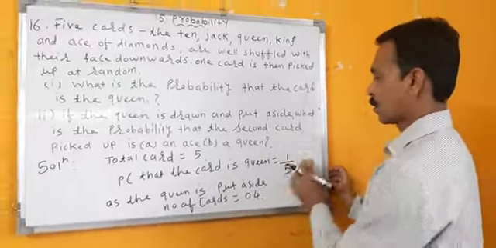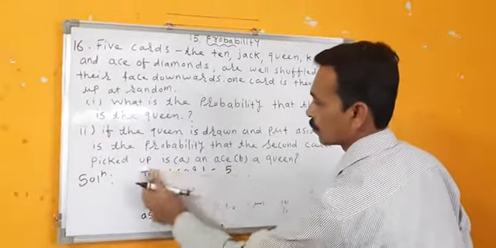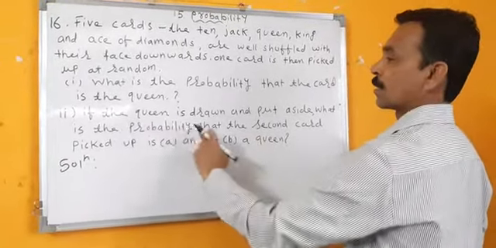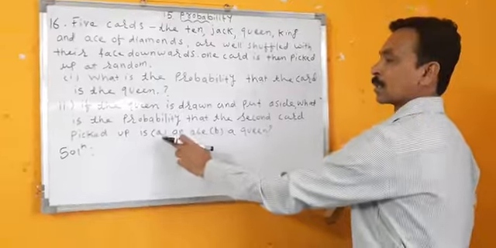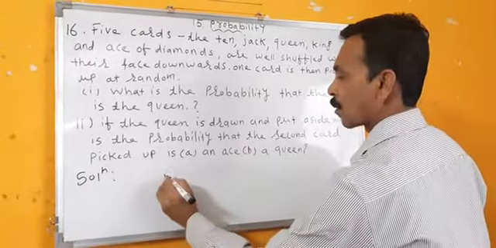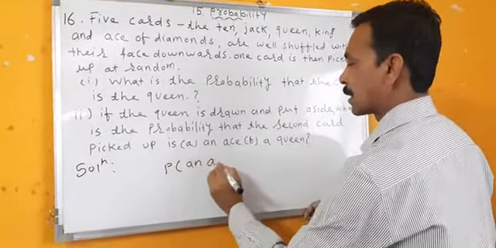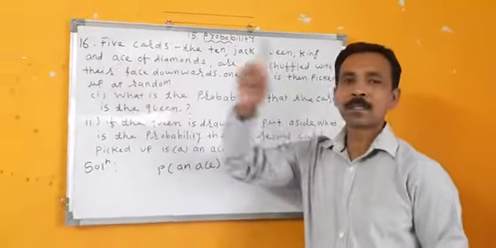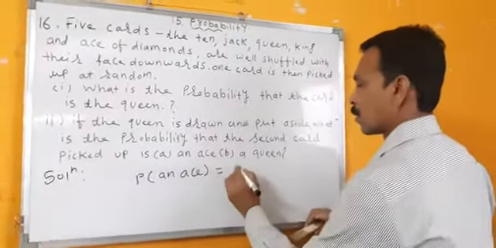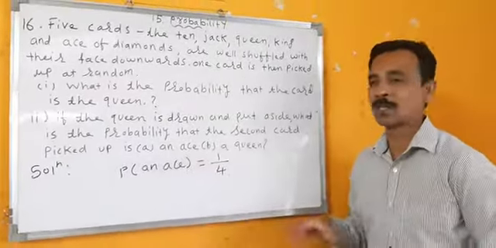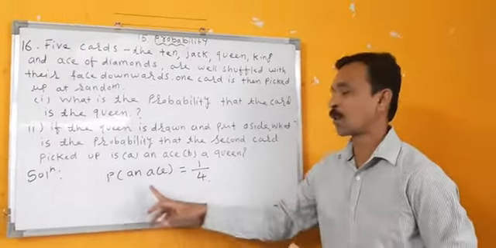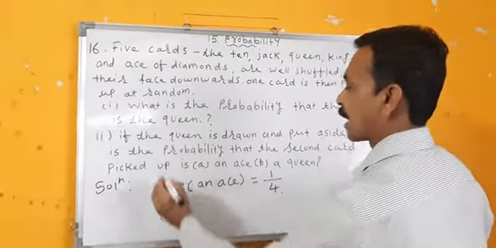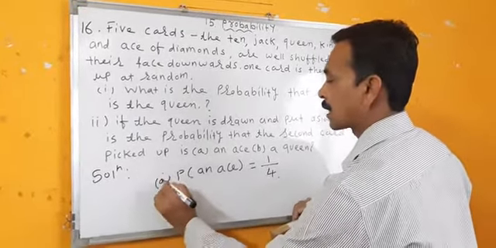Then we have to find the probability that the card is an Ace. Probability of an Ace: Ace is how many? 1. So 1 upon 4, because now cards left are 4. So probability of an Ace is 1 upon 4. This is the first part of the second bit, I'll call it A. Now B.